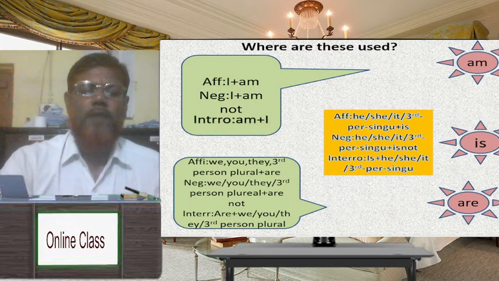Dear student, if the subject is plural, it may be first person, second person, or third person plural, then we have to use are. In affirmative, are; in negative, are not. Have you understood?